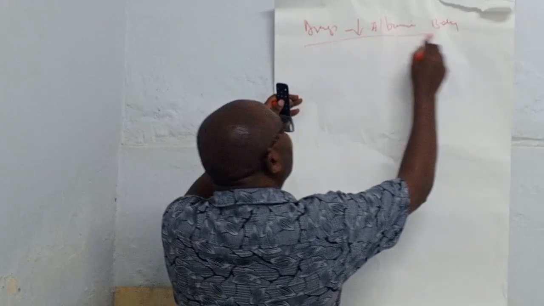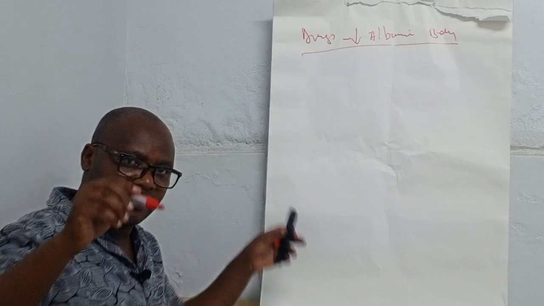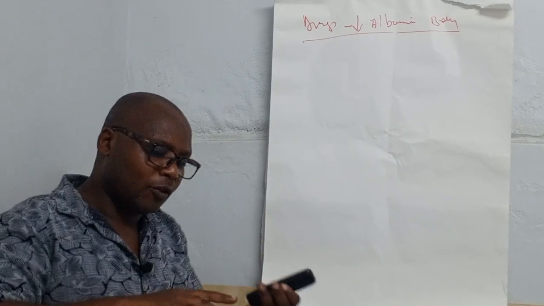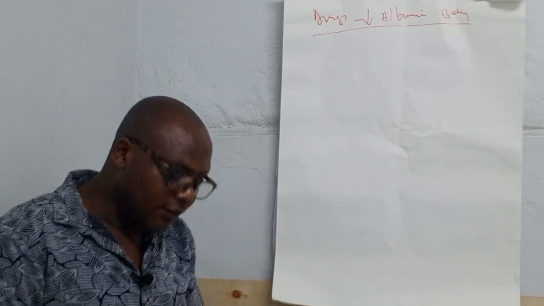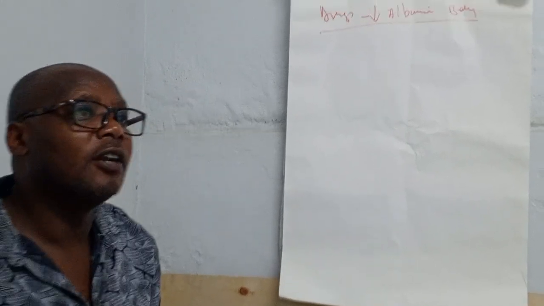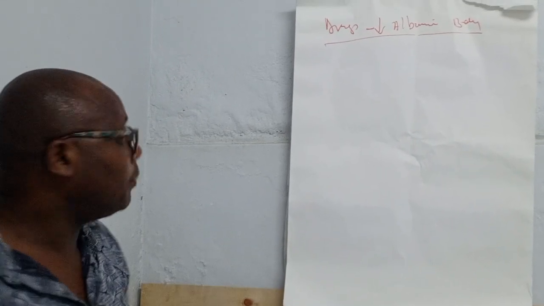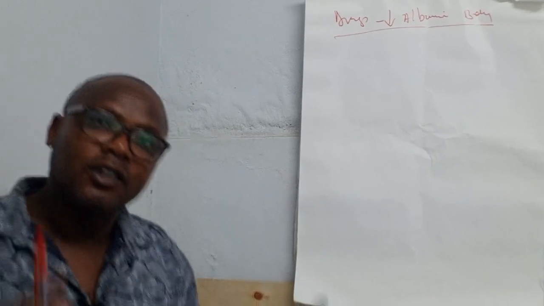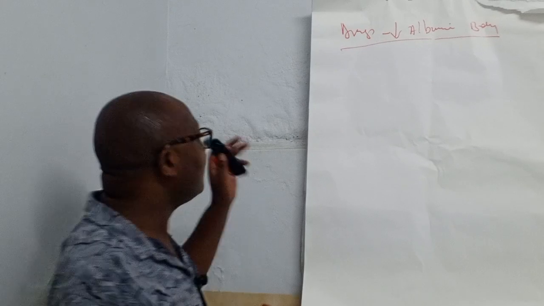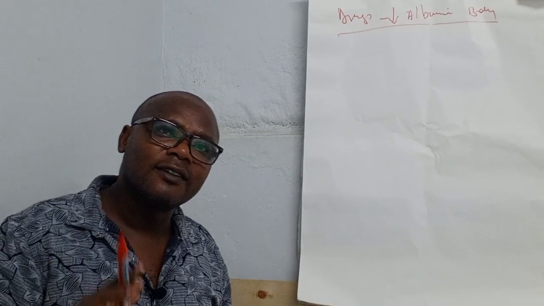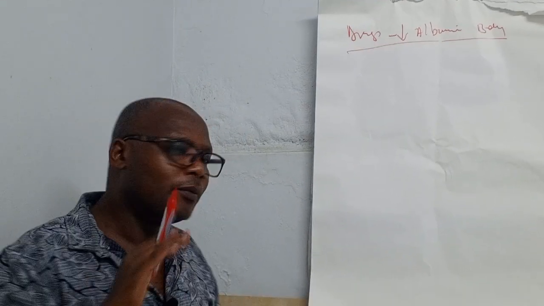Okay, we have seen the drugs which increase albumin in the body. We have seen prednisolone, furosemide, pentobarbital, and also carbamazepine as examples of drugs which cause an increased amount of albumin in the body. Now let us see the drugs which cause low albumin in the body.